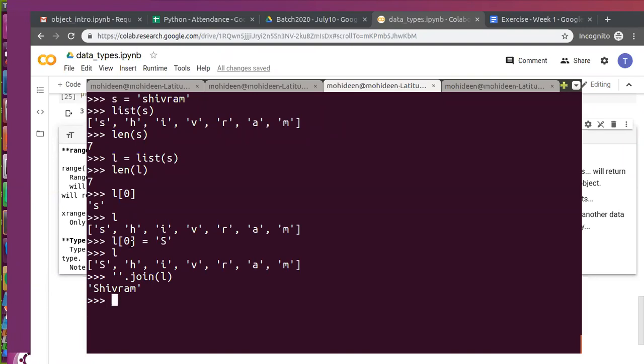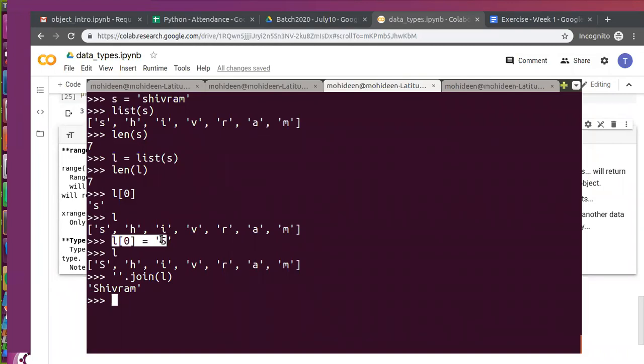So in a list you can perform a modification, but in a string you won't be able to because a string is immutable. Once it is defined, it is defined. You can override it, but in a list we can modify. We'll discuss these things tomorrow: how to modify these, what is mutable, why we call it mutable, and how to modify at runtime.